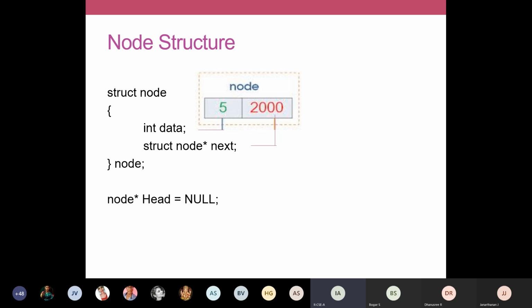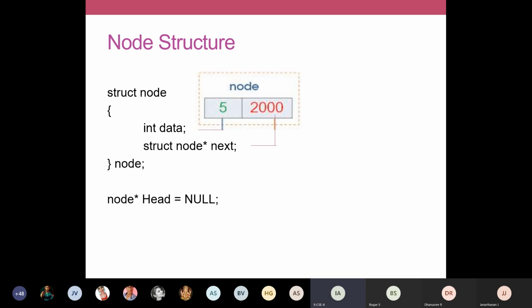So the data field is defined as an integer now, int data. And then the next field is going to be holding the address of the next node. If it were simply an address of an integer, I could write int star next. But what we are going to store here is the address of another node. Node means, you just imagine the address of a similar structure like this. It's going to be the address of another structure variable.